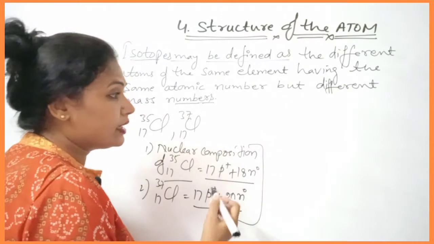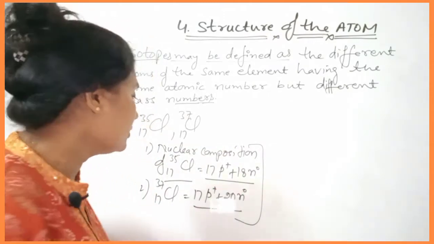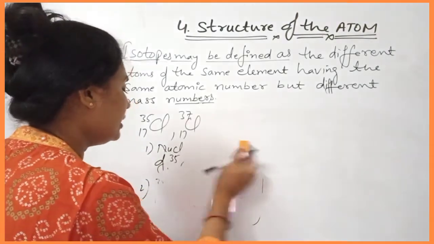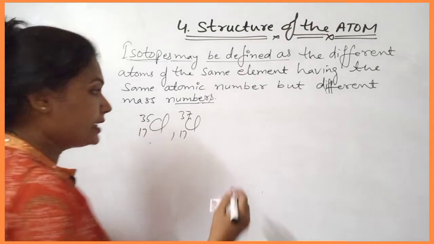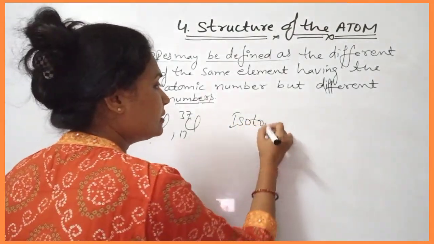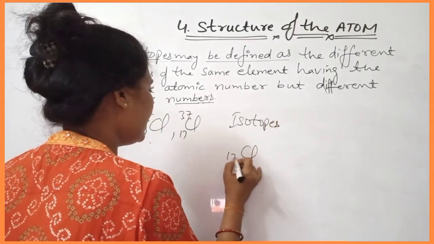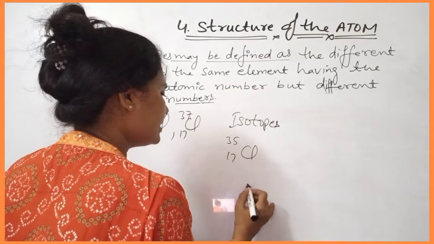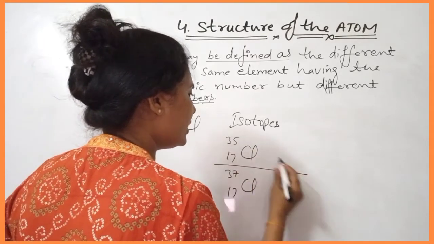Now you can write the number of protons, neutrons and electrons of that chlorine. First of all, write the isotopes here and make a table of it. The isotopes are chlorine-35 and the next isotope is chlorine-37. Two isotopes of chlorine are here.